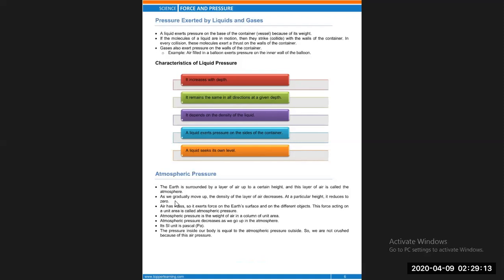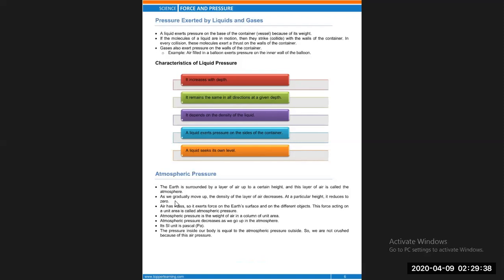The SI unit of pressure is Newton per meter square, and this Newton per meter square is also called Pascal. Pascal was a scientist who studied a lot and gave many laws related to pressure. Therefore, this unit Newton per meter square was named Pascal.